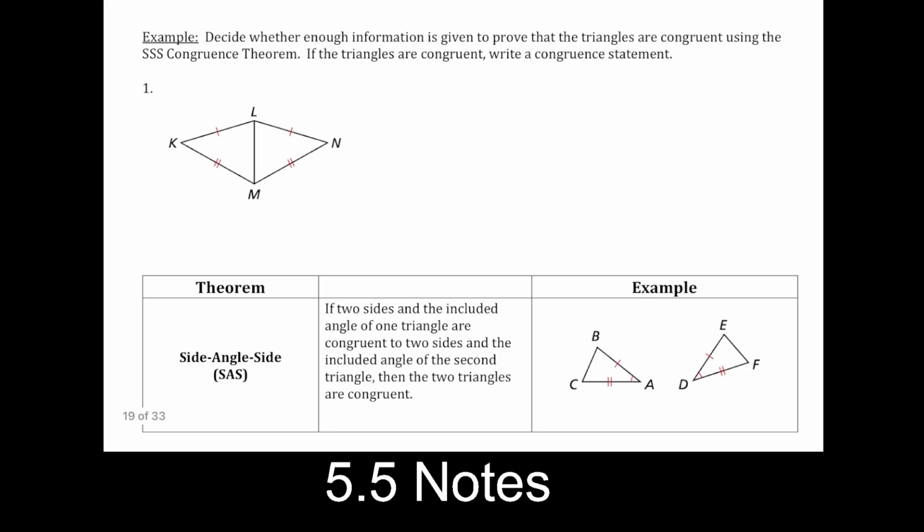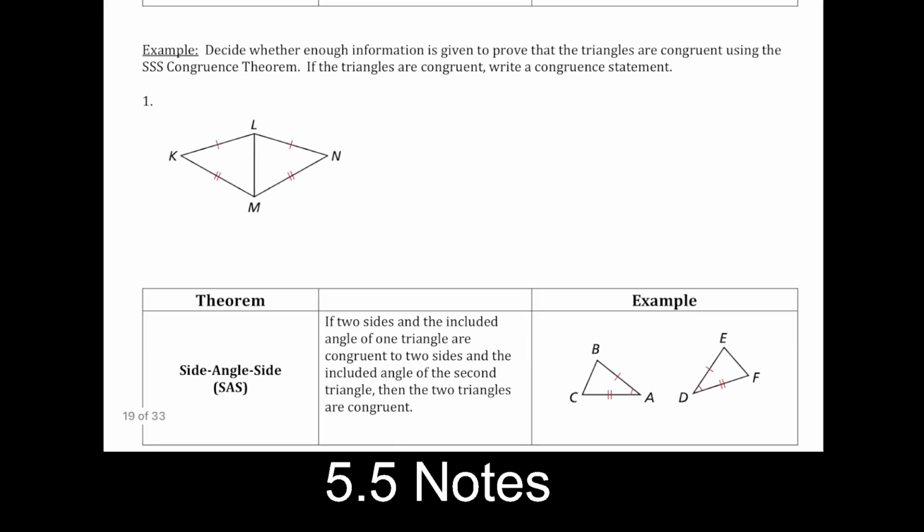So here's our example. It says decide whether enough information is given to prove that the triangles are congruent using side, side, side. If they're congruent, write a congruent statement. So what we're going to do is look for three pieces of information, right? Because side, side, side requires us to have three pairs of sides that match. And as we do these, you will see a bunch of tricks that come up in this section. So right here, the first step is looking at the picture. Is there anything else that I can mark?